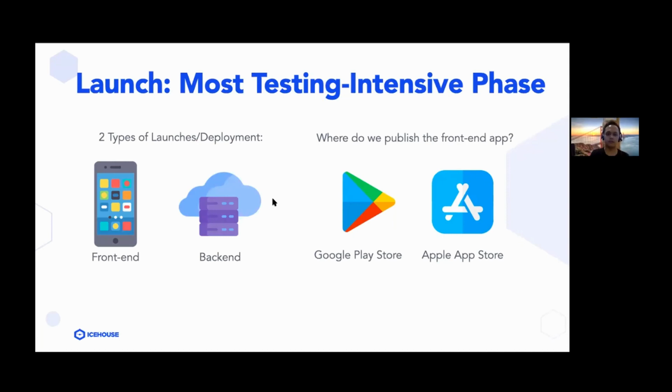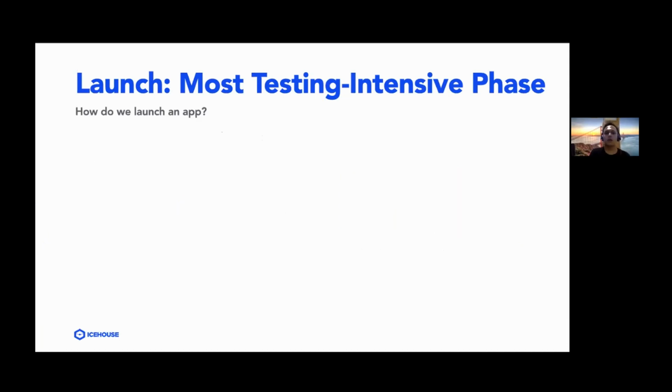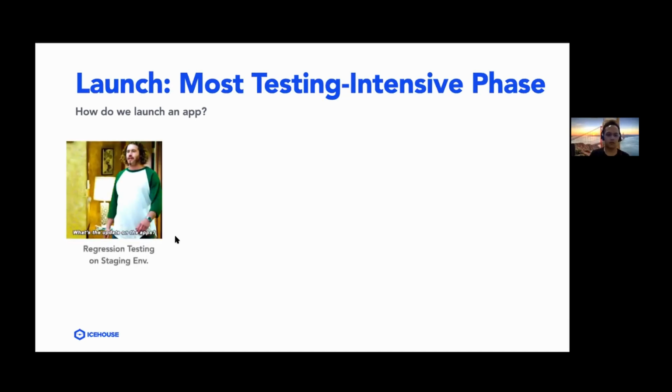Okay, so how do we actually launch an app into the market? In iSales, there are 4 main phases that we go through when we want to launch an app into the market. The first one is regression testing on staging environment.